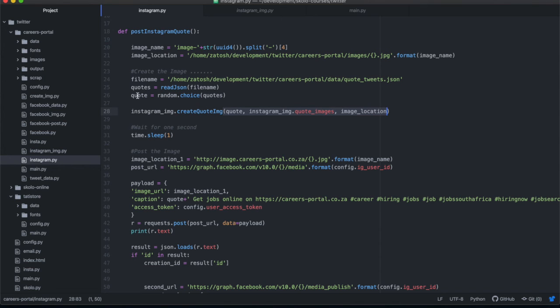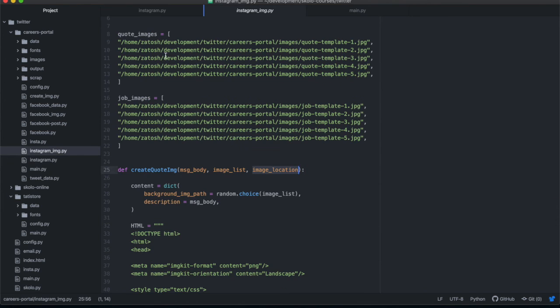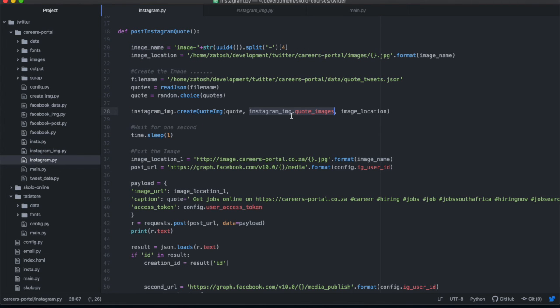So this is basically all the arguments that we're putting into the function. The code is the message that's going to be included in that image. The list of image templates that we're going to be selecting randomly from is the quote images, which is that list over there. By the way, you don't have to have it as a list, you can have it as just one template. It's up to you how you want to do it, but basically this is the template or the background image that's going to go into that HTML to create your final image. And then finally, the image location is where that final image is going to be saved, because you're going to need to be able to pass this image location to Instagram. So once you've done that, this one function alone is going to create that image for us.